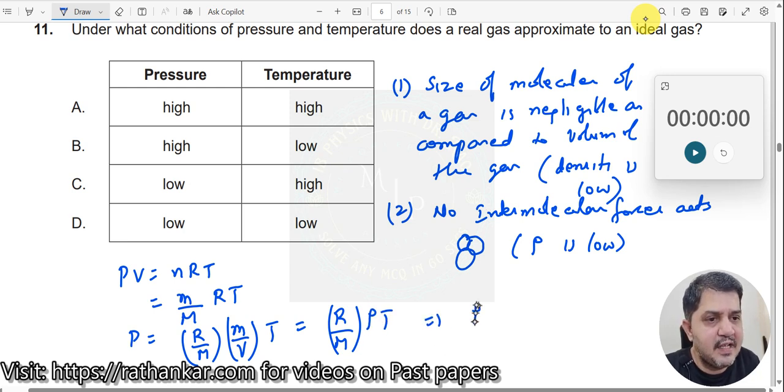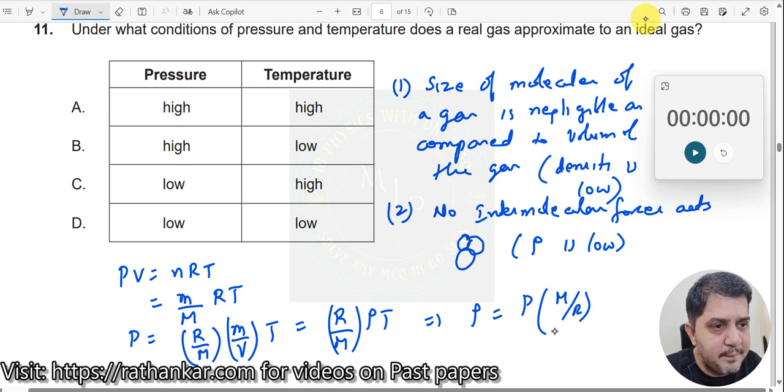In other words, I can now write density = P times M by R, when this goes that side, divided by T. This is what I have. Thus you see density is proportional to pressure and density is inversely proportional to temperature. If density has to be low, what should be low? Pressure should be low.